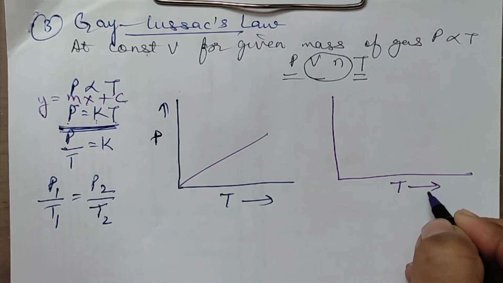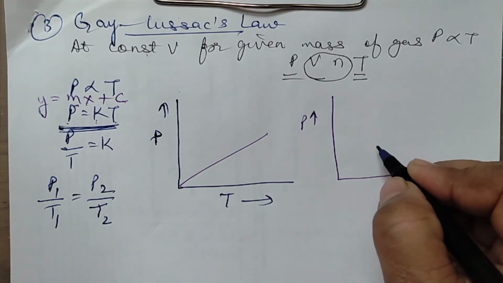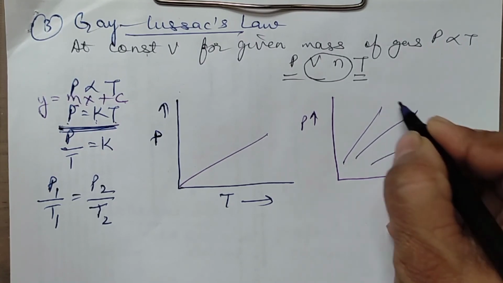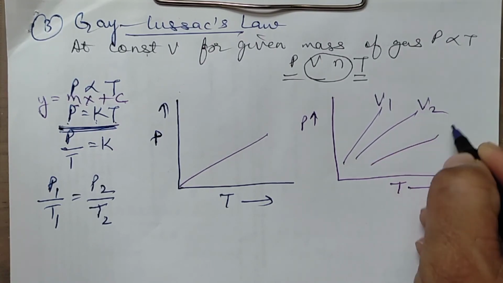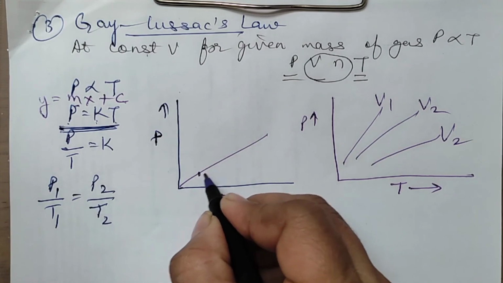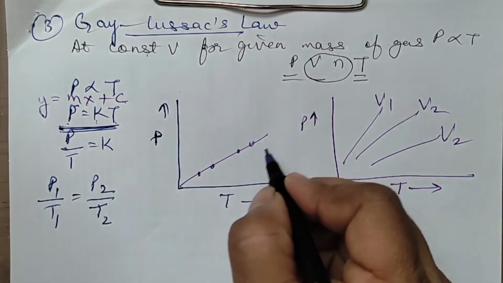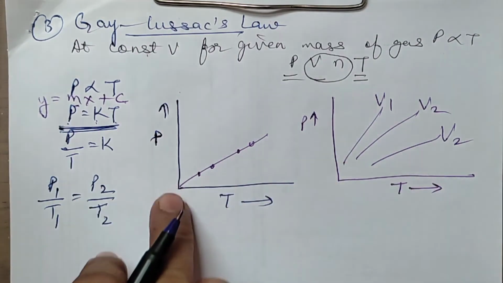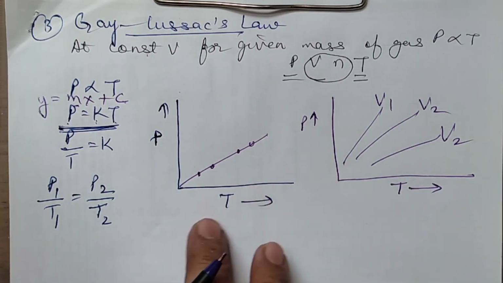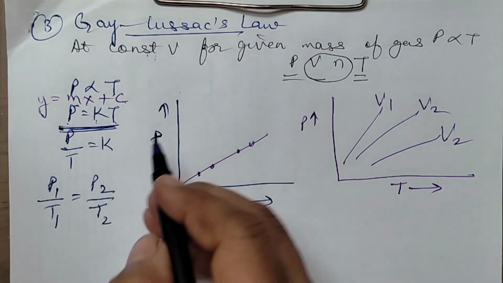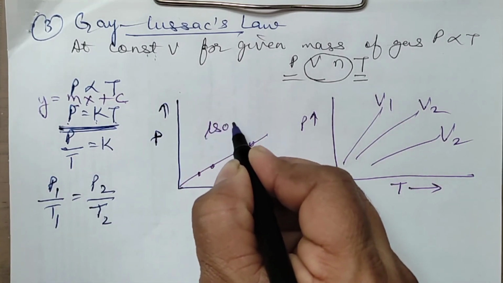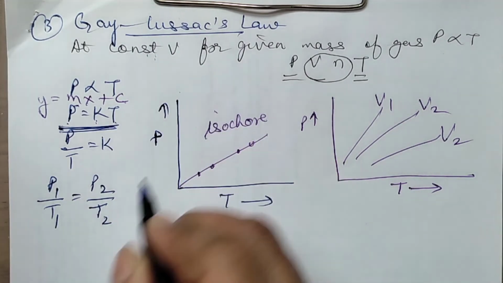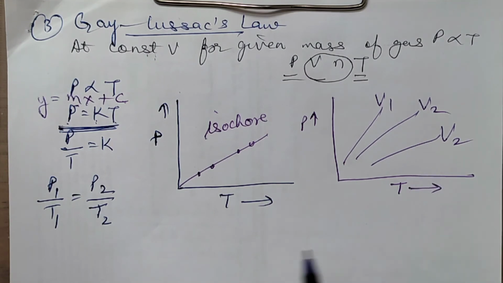Suppose you have a graph between pressure and temperature. You have 3 different volumes mentioned, V1, V2, V3. If I am comparing here at different temperatures, what is the volume? The volume at one particular point on one line will be fixed because this is carried out at constant volume. So this graph is called an isochore. The volume is fixed.